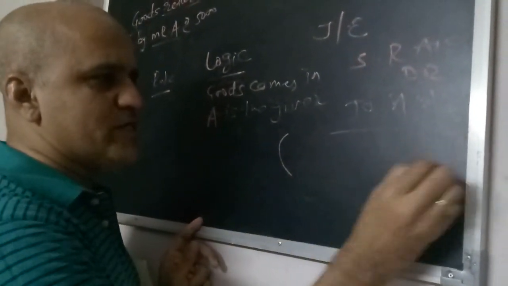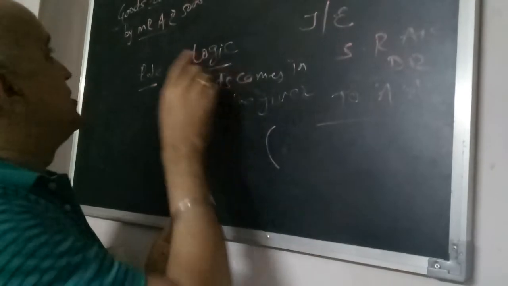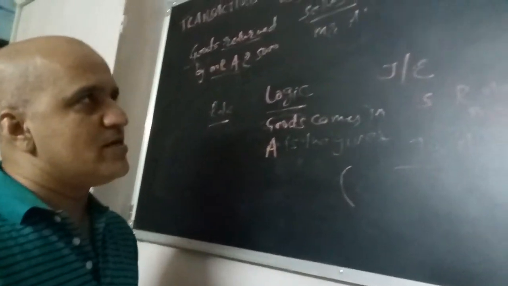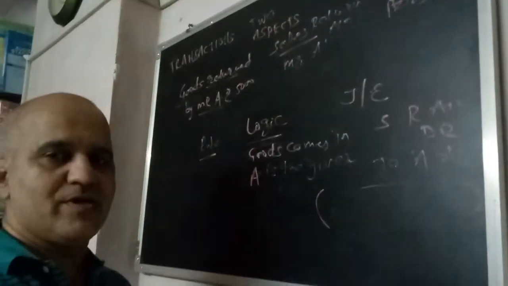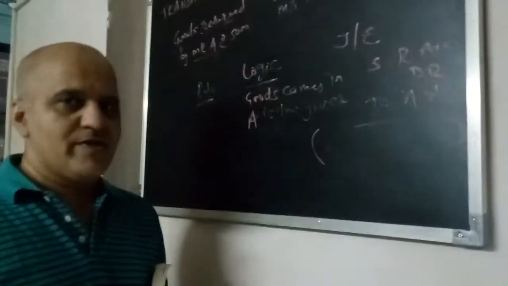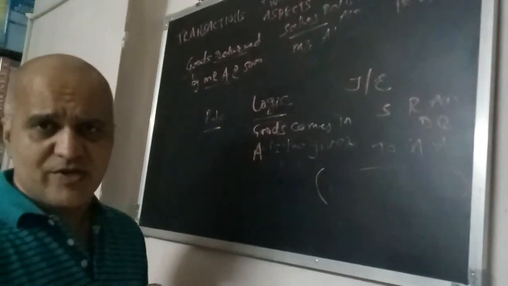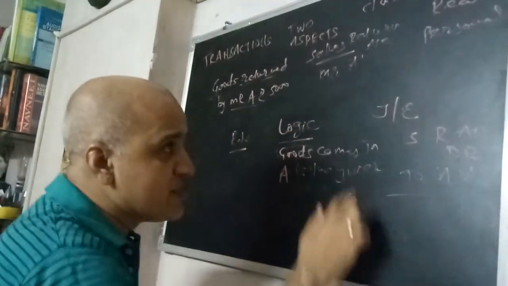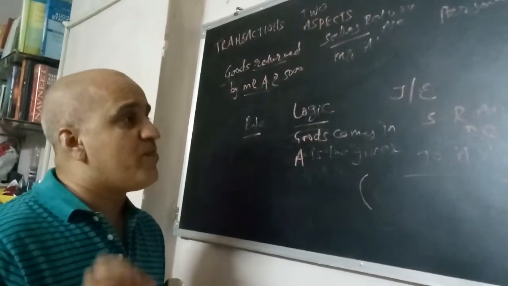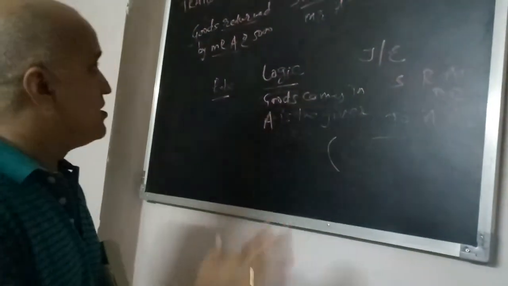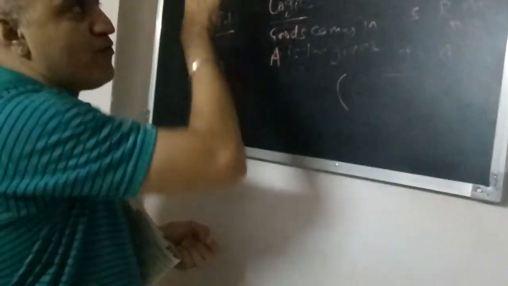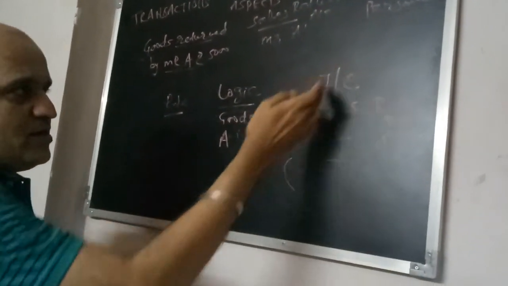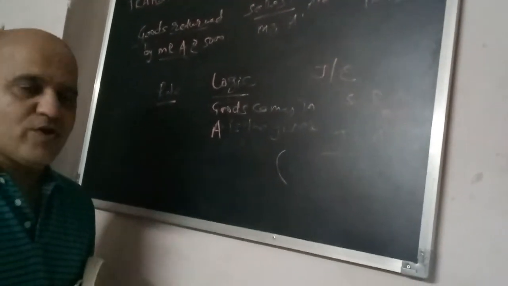Below that you can write the narration in brackets: being goods returned by Mr. A, rupees 5,000. So these are the only two examples today. I am taking more in my next session. I will take some more examples of transactions. So this is how you can develop the logic for passing the journal entry. I am again repeating, don't learn the entries in accounting by heart. If you follow this particular flow, entry passing will be easy for you.